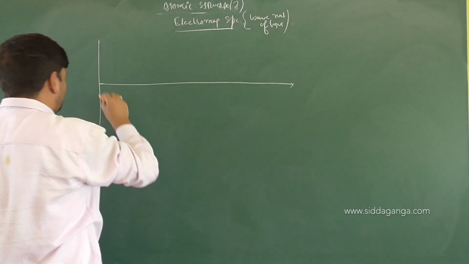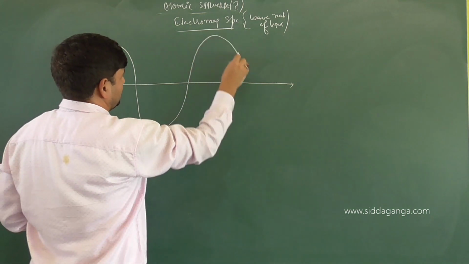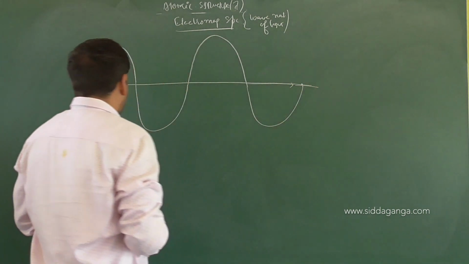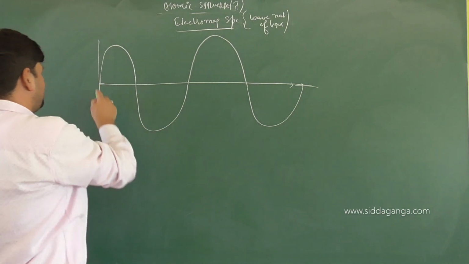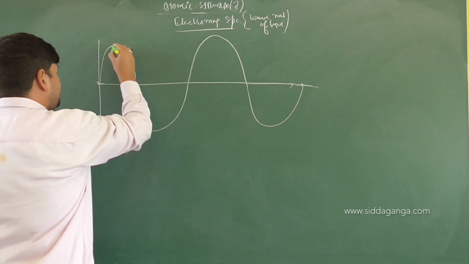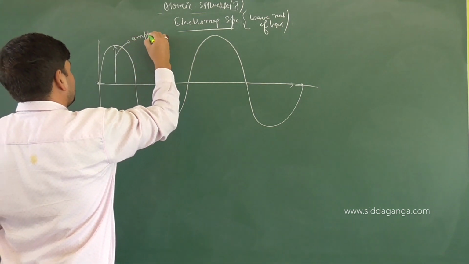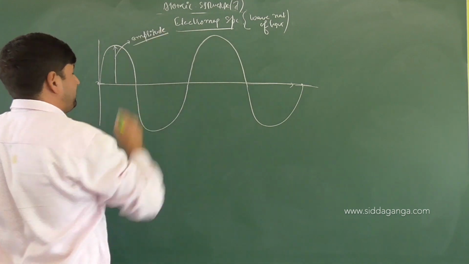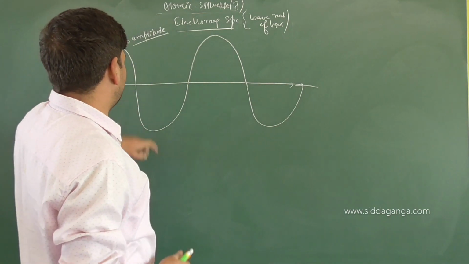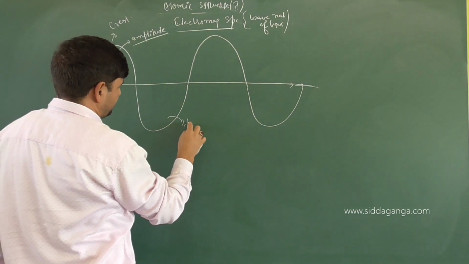We all know they travel in the form of crests and troughs. The maximum distance traveled by the wave in the upward or downward direction from its mean position, we call that amplitude. So what is the amplitude of a wave? The maximum distance traveled by a wave in the upward or downward direction. And all of you know this one is called the crest, and this is called the trough.